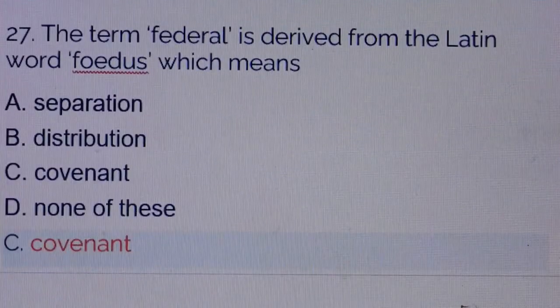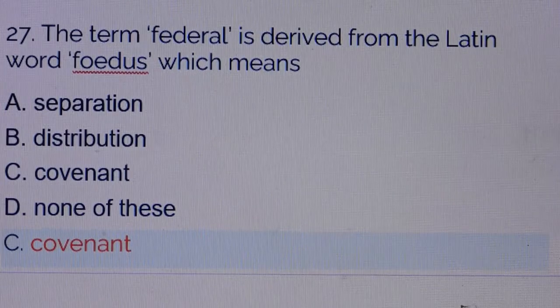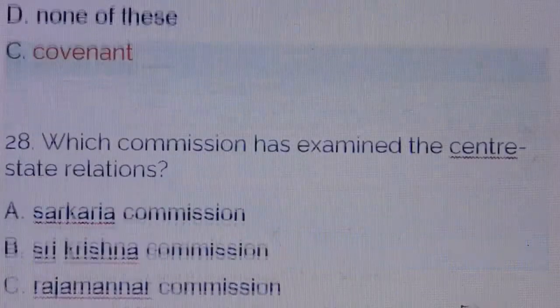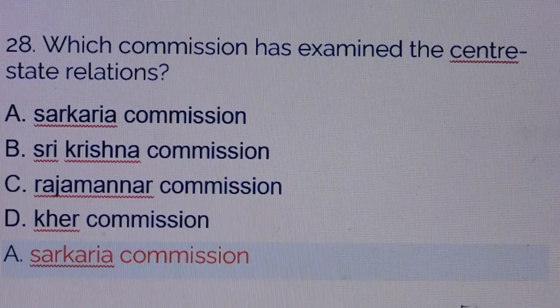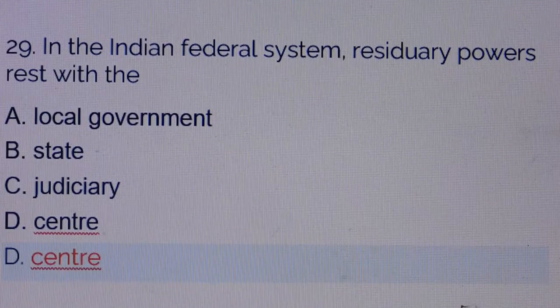Question number 27. The term federal is derived from the Latin word foedus, which means. Answer is option number C, covenant. Question number 28. Which commission has examined the center-state relations? Answer is option number A, Sarkaria Commission. Question number 29. In the Indian federal system, residuary powers rest with the. Answer is option number D, center.